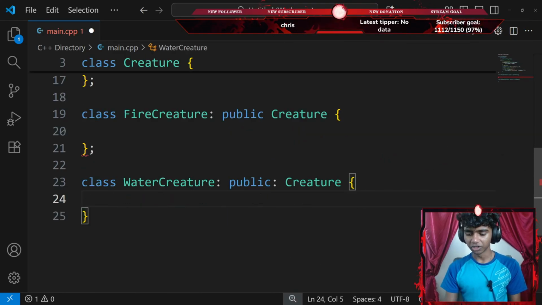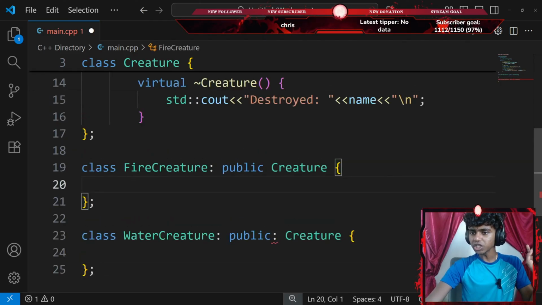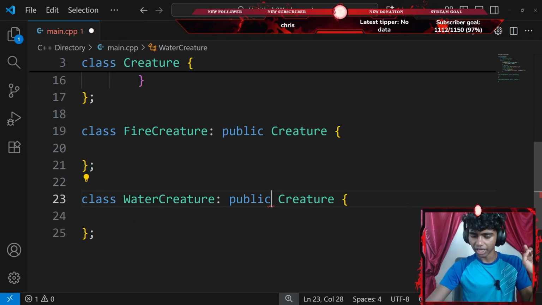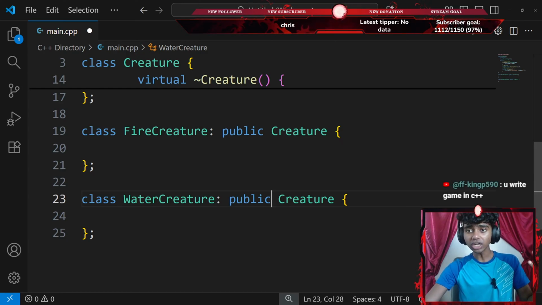And then a pair of curly braces. Okay, now let's scroll all the way up. Did I spell my creature wrong? Oh, I should remove the colon. Okay, now inside of my class, both must have constructors calling the base class constructor.